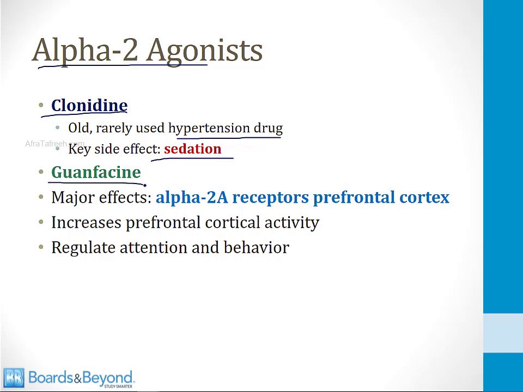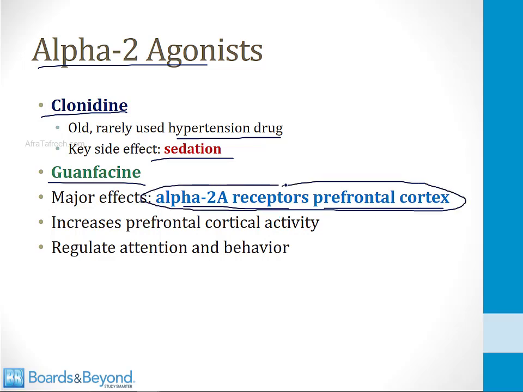It turns out that the major effect of these drugs is that they activate alpha-2A receptors in the prefrontal cortex. New evidence says this is the major means of their benefit in ADHD, and we'll talk more about this in a minute. So when these drugs do this, they increase the activity in the prefrontal cortex, and it's believed that this regulates attention and behavior in children with ADHD.